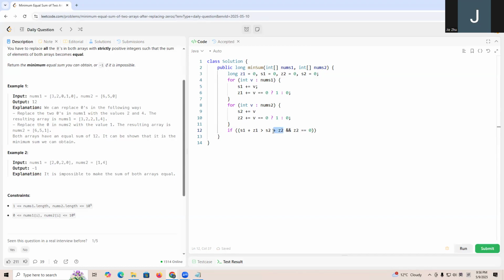Or let's say if S2 plus Z2 is greater than S1 plus Z1 and zero count one equals zero, in this case just return -1. Otherwise, we just return Math.max of S1 plus Z1 and S2 plus Z2.